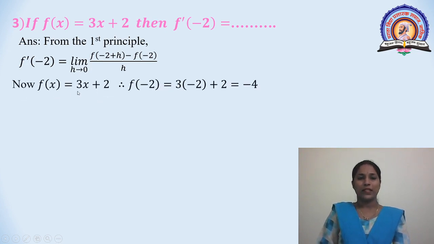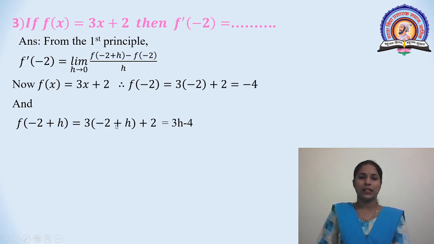Now f of x is equal to 3x plus 2, f of minus 2 is equal to 3 into minus 2 plus 2, that is minus 6 plus 2, which is minus 4. And f of minus 2 plus h is equal to 3 into minus 2 plus h plus 2. This is equal to 3 into minus 2, that is minus 6, plus 3h plus 2, which is 3h minus 4.